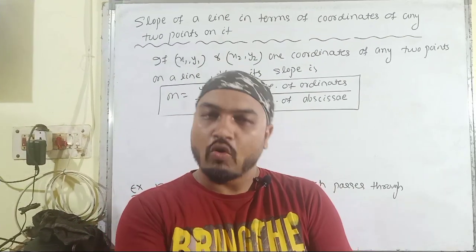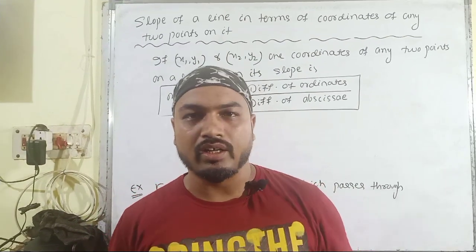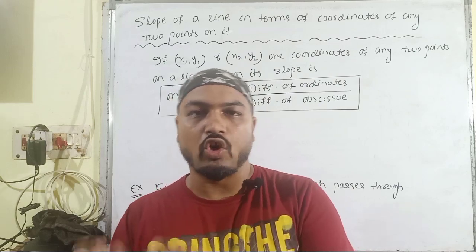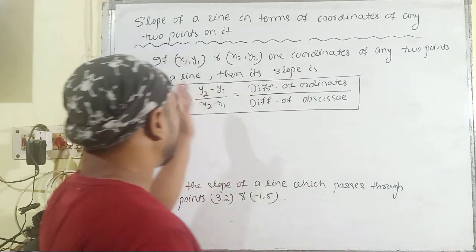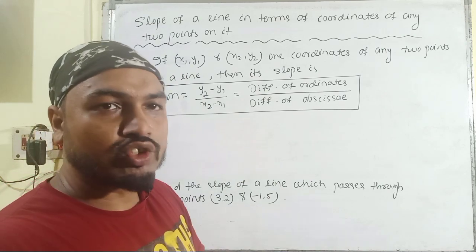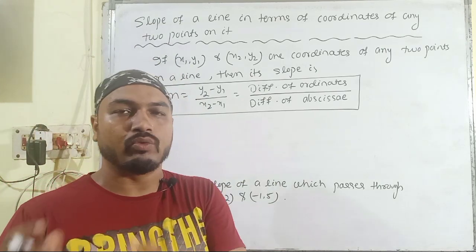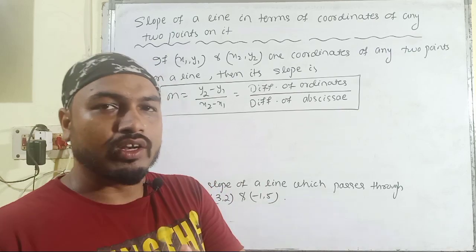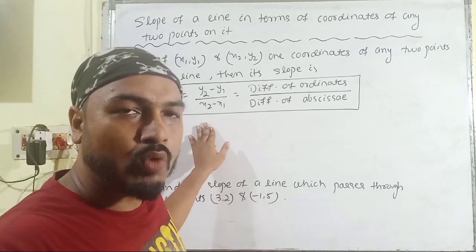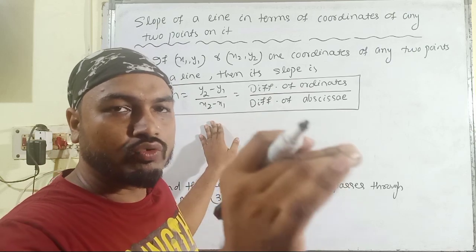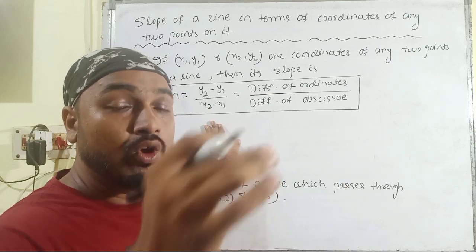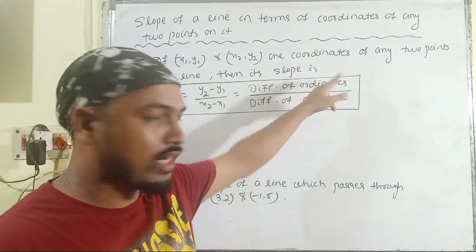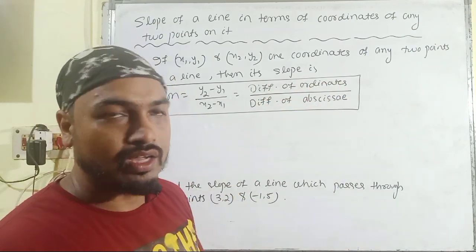Let us discuss the slope of the given line by another method using the coordinates of two given points on the line segment. Suppose these points are x1, y1 and x2, y2, the coordinates of any two points given on the line segment. Then its slope m will be y2 minus y1 divided by x2 minus x1, which is mathematically represented as the difference of ordinates divided by the difference of abscissa.